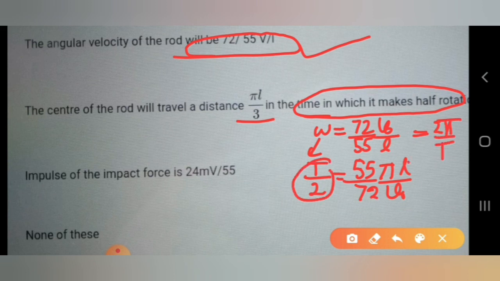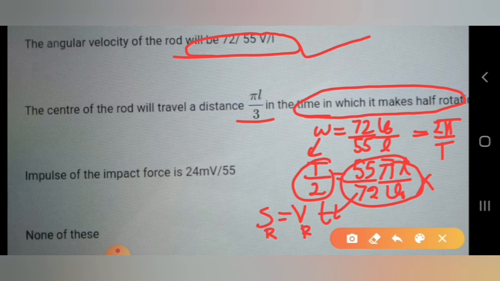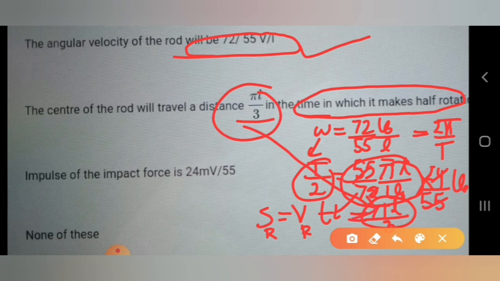In this much time, how much will the rod move, and with what velocity? The displacement of the rod will be equal to the velocity of the center of mass of the rod times this time. The velocity of the rod is known to us. If we multiply this time with the velocity of the rod that we calculated, 24 by 55 V naught, it cancels, and this value comes out to be pi L by 3. The option says pi L by 3, that's correct. So this option is correct.